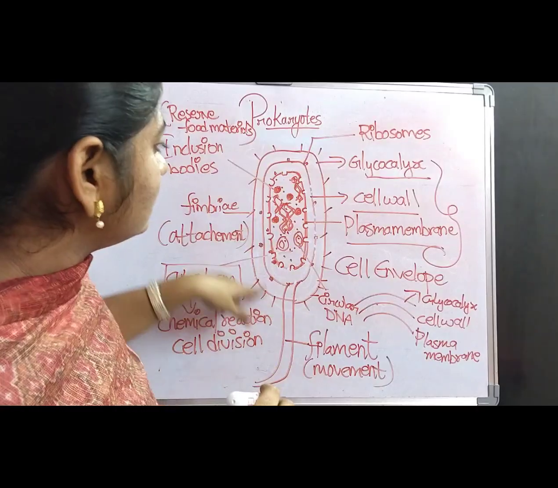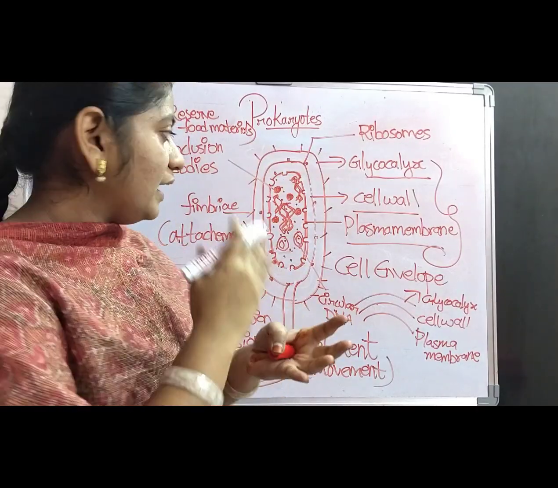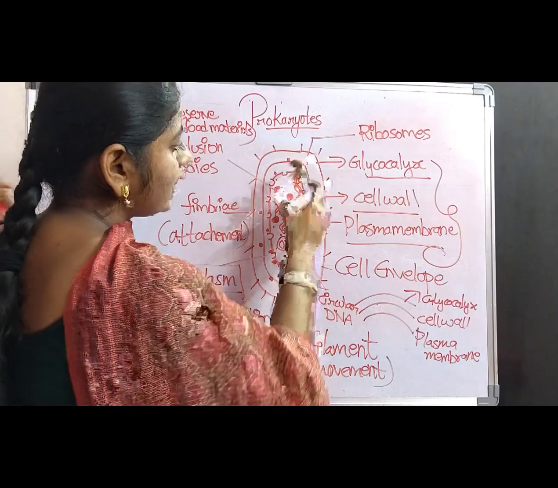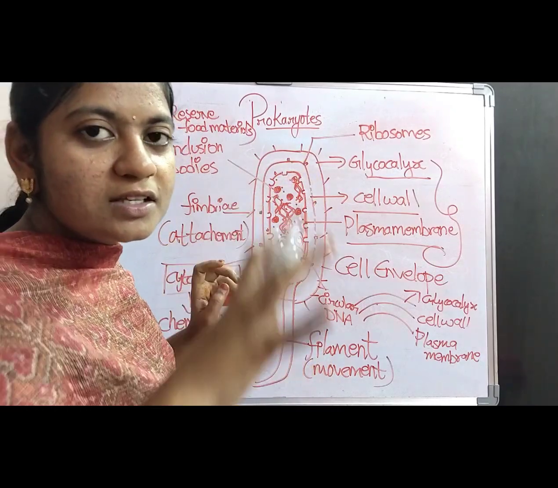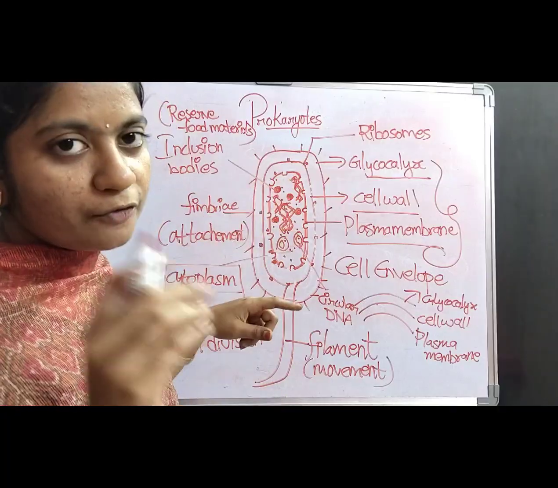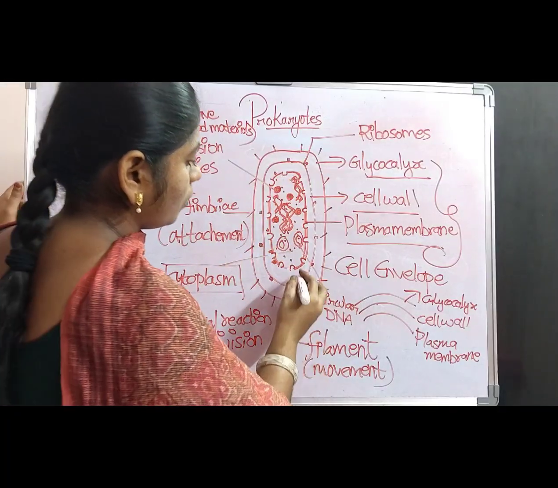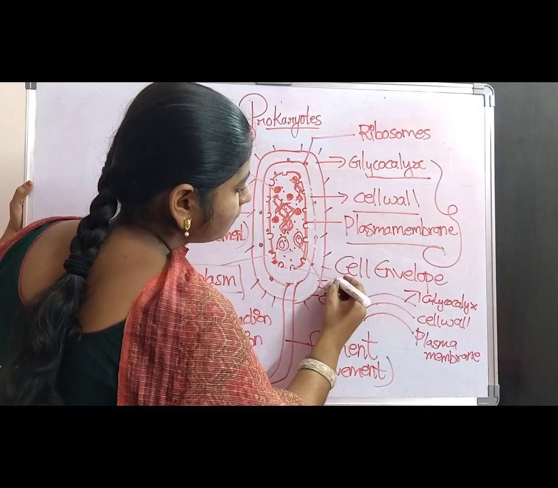So, inside the bacterial cell, the plasma membrane is broken down and some pore-like structures are arranged on the surface of the plasma membrane. What are those pore-like or vesicle-like structures which are present on the plasma membrane? These structures are called mesosomes.